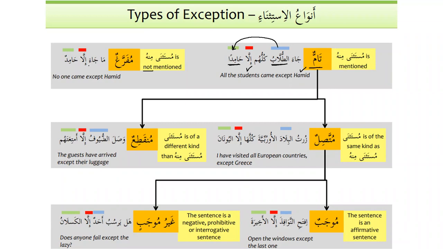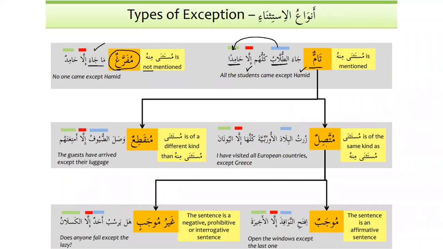So we know that we don't have anyone or any category over here from where we are taking Hamid out. So this is very, very easy, inshallah, and the i'rab is also very easy for this one. So what we need to focus on is tamun. Mufarraghun is the easiest, as we can see over here. And the only thing that we need to know is that mustathna minhu is not mentioned. But when we talk about tamun, tamun has several categories.